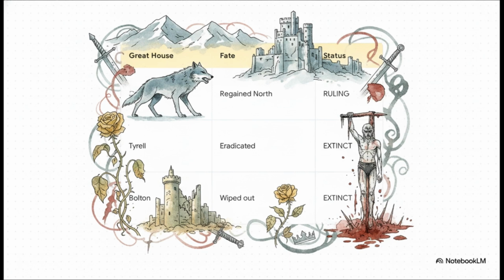Ancient, incredibly powerful families like the Tyrells and the Boltons were entirely snuffed out from history in a matter of a few bloody years. Meanwhile, House Stark endured horrific losses only to eventually reclaim Winterfell and achieve northern independence. The cost of power in this world is total destruction.